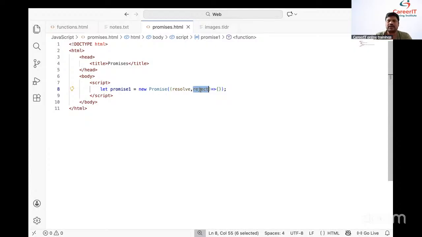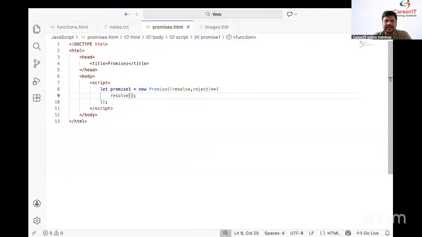Got it or not? Now we need to handle the success. How do we need to handle the success? resolve(), and here we need to pass a message: "Welcome to promises". We need to pass it. Simply we need to pass "Welcome to promises".